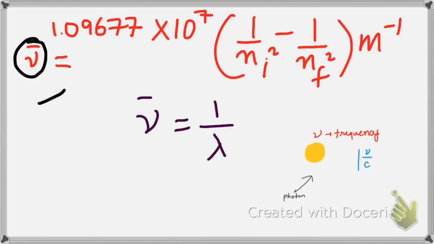This thing here, which I have written in blue, is called the wave number. And if you closely look at this, by definition it comes out to be 1 upon lambda. Now 1 upon lambda means the number of waves that pass through one point in 1 second.